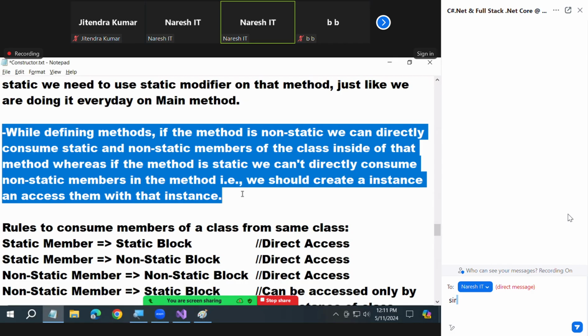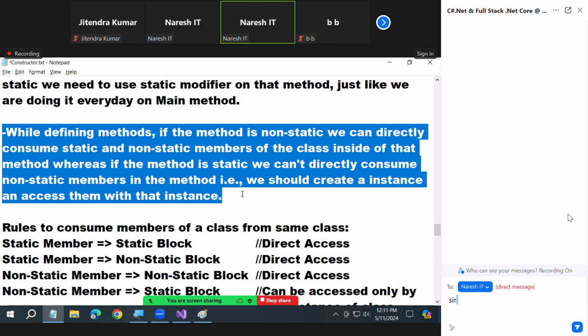Understood or not? Static, non-static. Static to static, direct. Static to non-static, direct. Non-static to non-static, direct. Non-static to static, instance. That's it. Rest all are direct access. So did you understand now? When do I prefix the class name? I prefix the class name and call the member when I am trying to consume it from another class, not from the same class. Otherwise, I don't need to prefix the class name at any time.